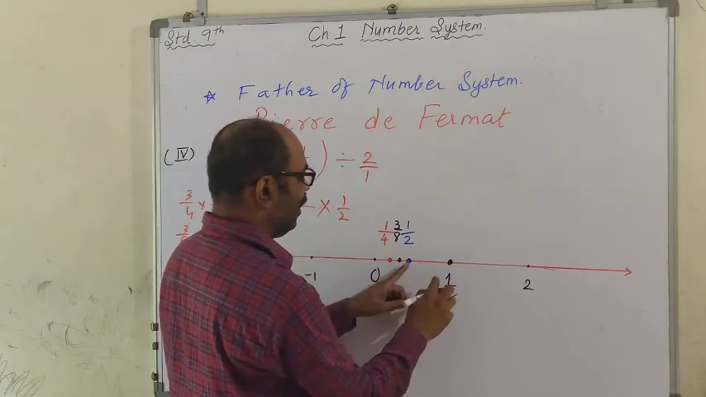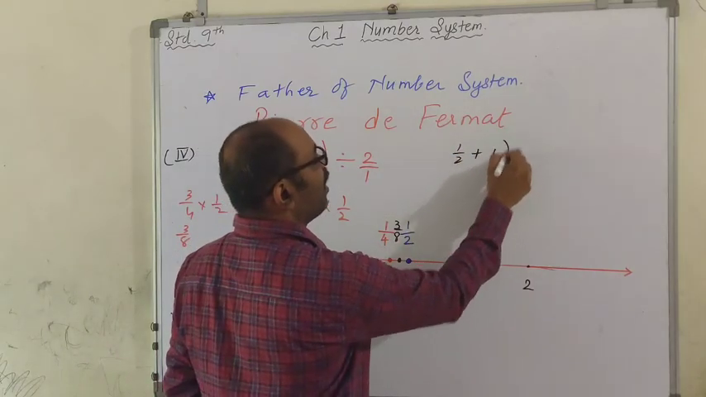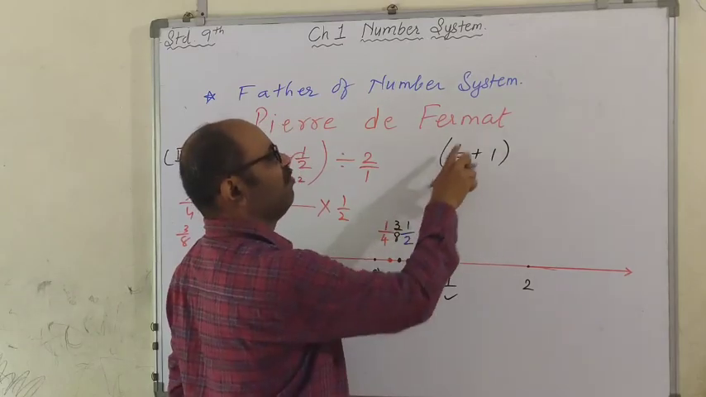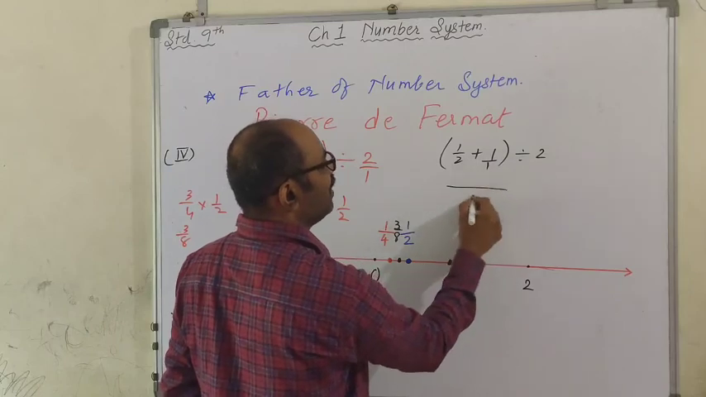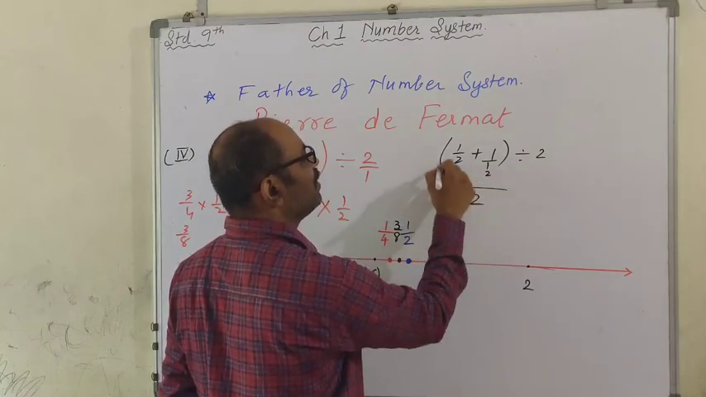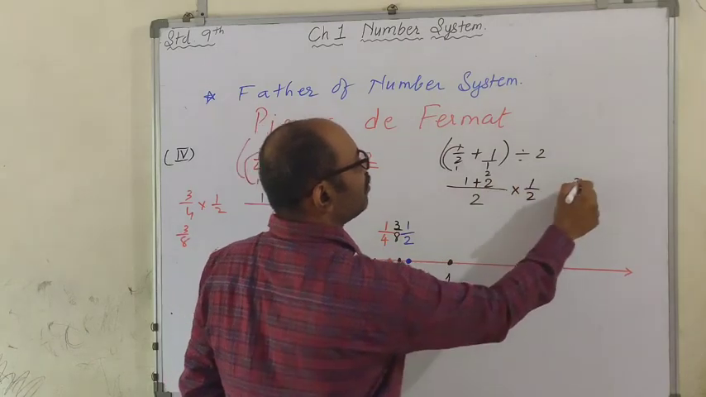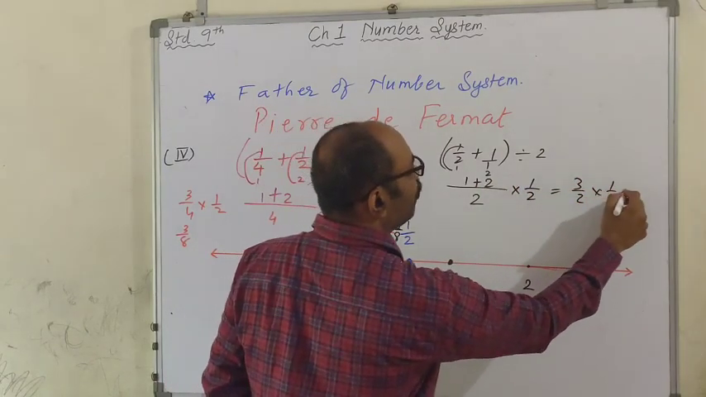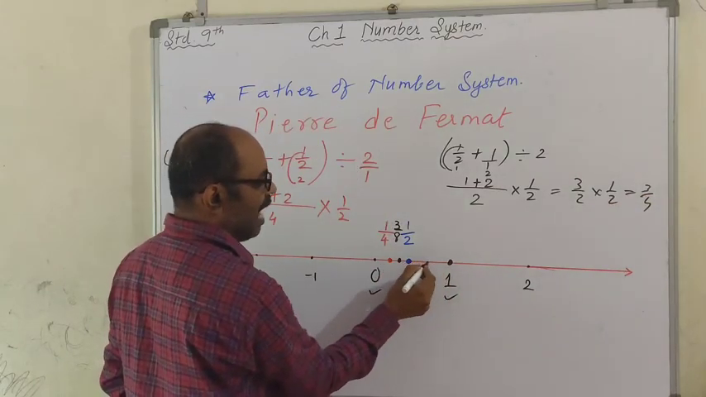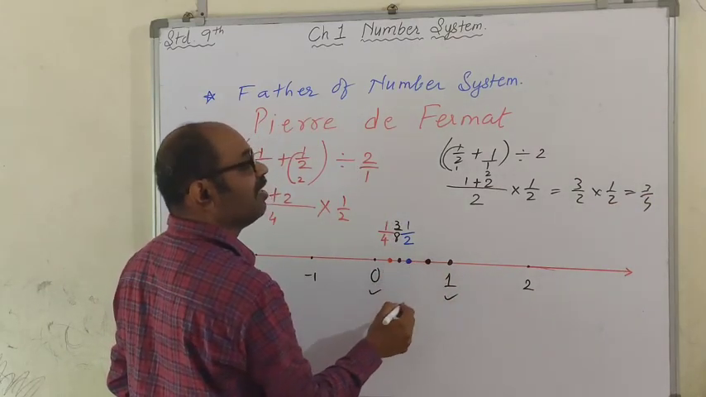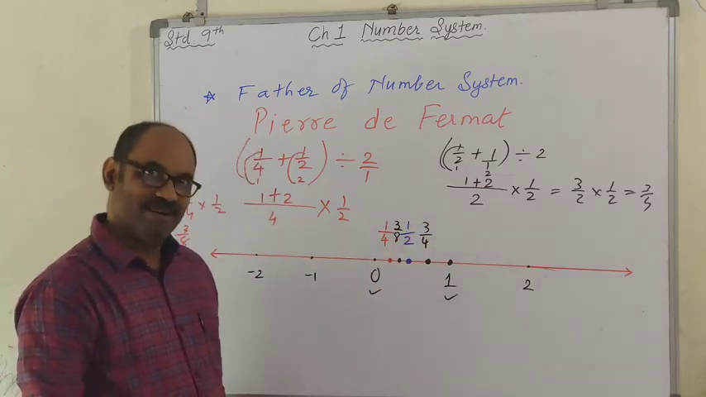Let's find the number between 1 upon 2 and 1. So (1 upon 2 plus 1), because a fraction is involved, I am putting it in brackets, and divide by 2. That is 1 upon 1. So the LCM is 2. 2 ones are 2, 1 twos are 2, 1 ones are 1, multiplied by the inverse. So 3 upon 2 into 1 upon 2, that is 3 upon 4. Wow! Exactly in the middle between this red and black, there is another black. And we can say the number corresponding to that is 3 upon 4.